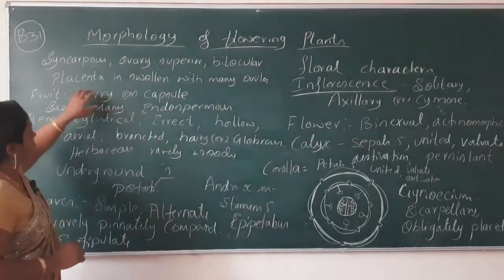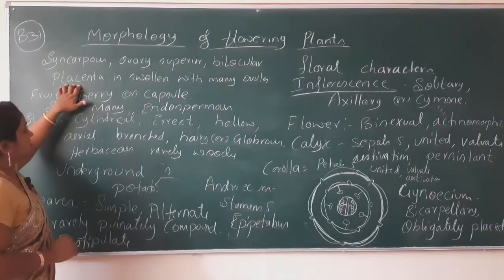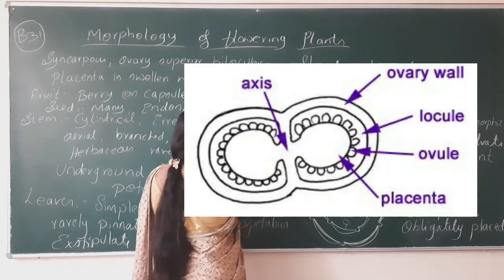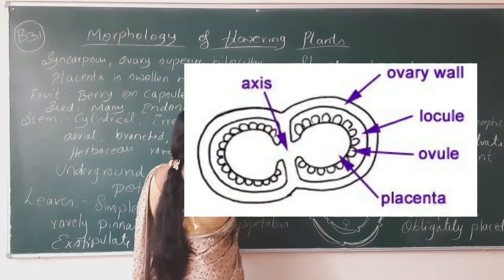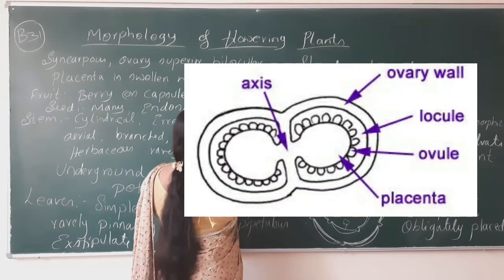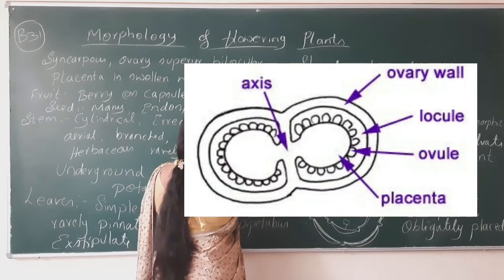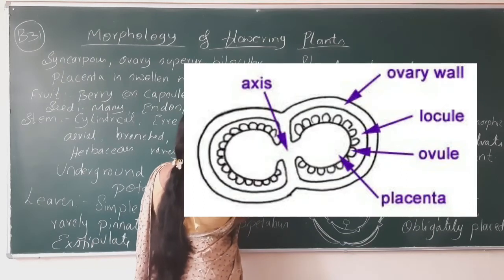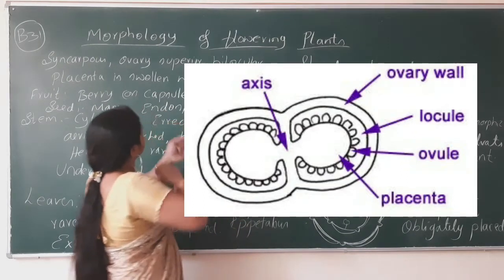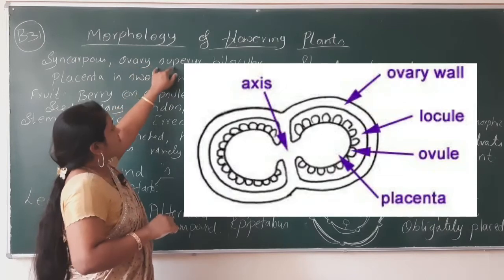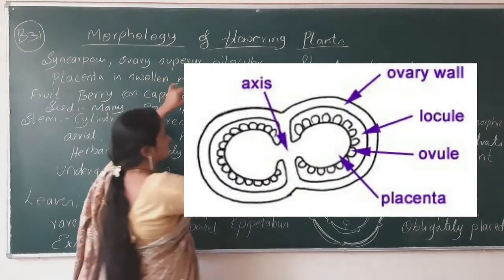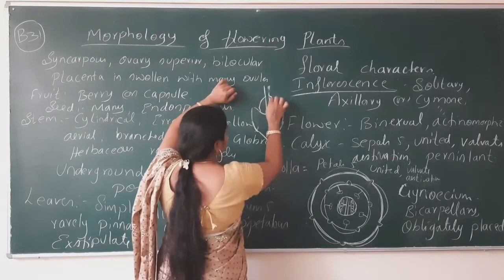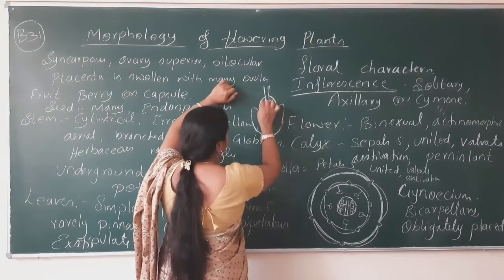Where will the placenta be? Consider this is the ovary. Inside it, the placenta will be like this, and here they have given the ovary superior. Superior ovary means the ovary is placed above the thalamus.